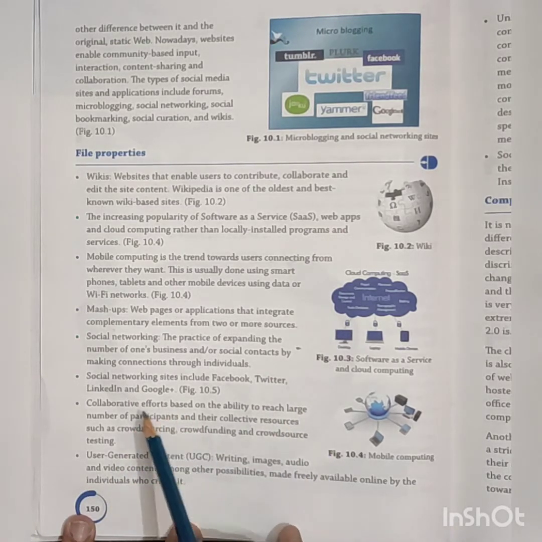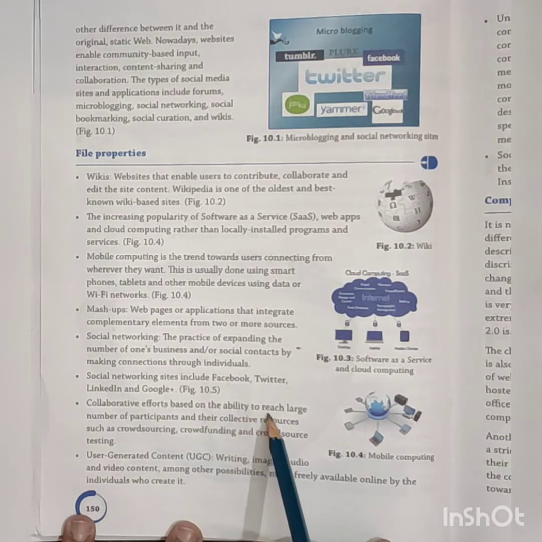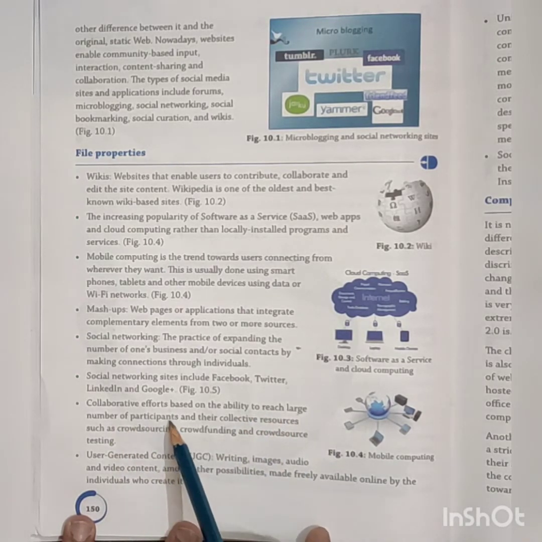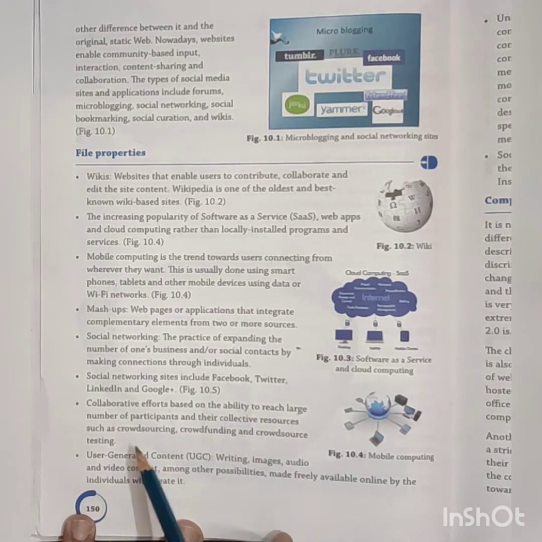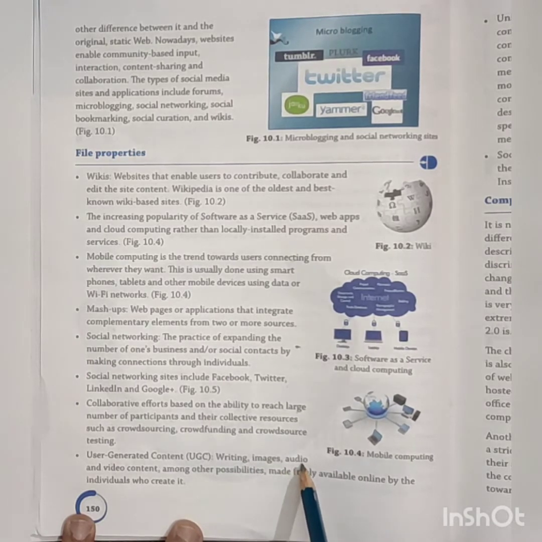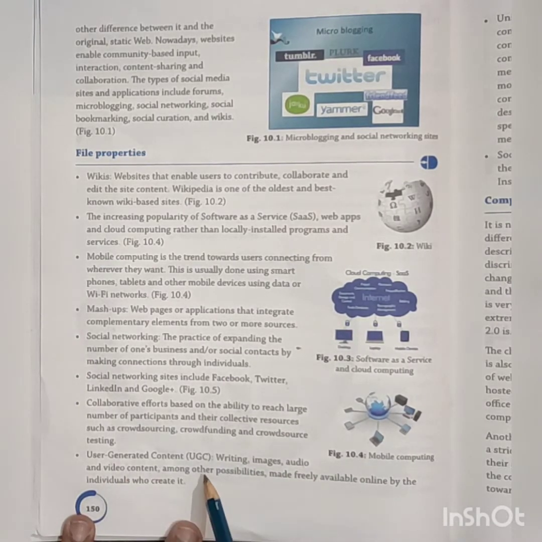Collaboration: collaborative efforts based on the ability to reach a large number of participants and their collective resources, such as crowdsourced testing. Then we have user generated content, UGC: writing, images, audio and video content among other possibilities made freely available online by the individual who creates it. So these are the features. Another feature is there, now I'll explain this also.